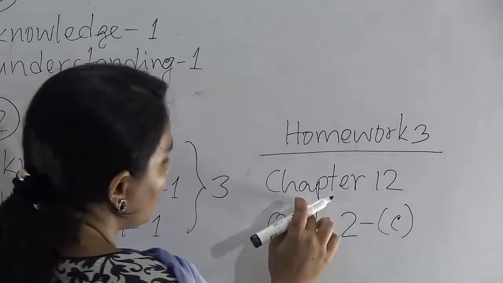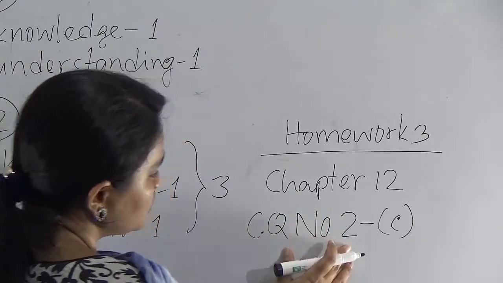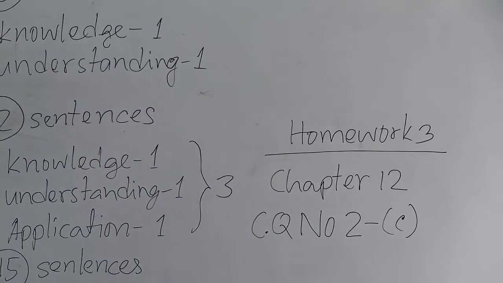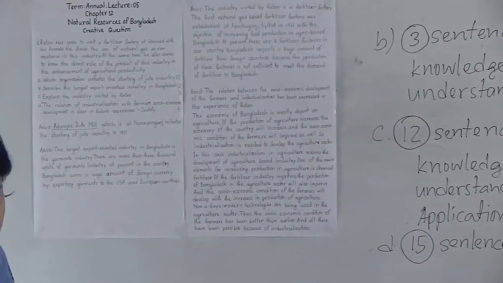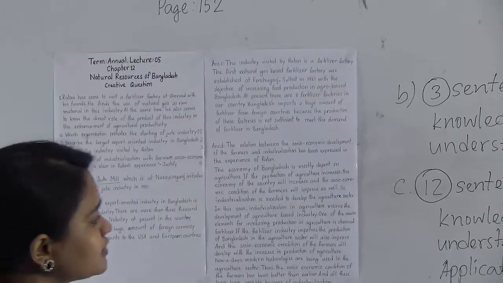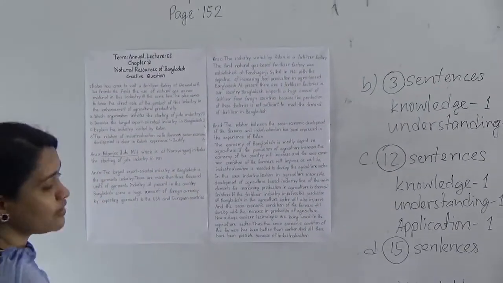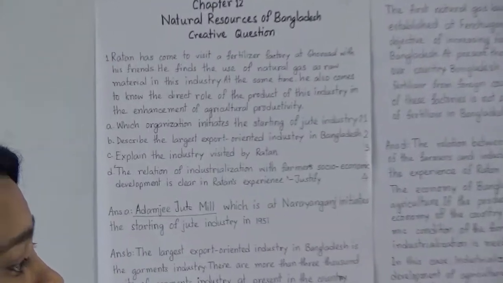You will do it from chapter 12, creative question number 2, and the question number is C. That means explain the importance of the reasons seen by Nadia. So you will use your book and what you have understood from the text, you will write the answer by yourself.